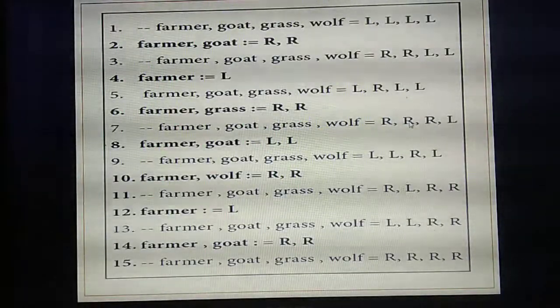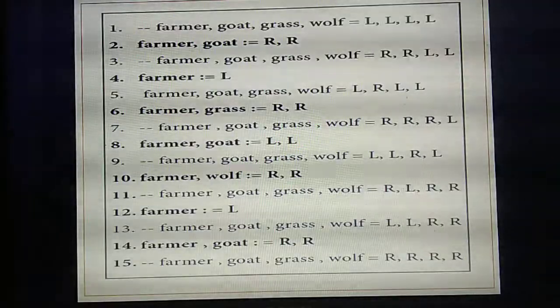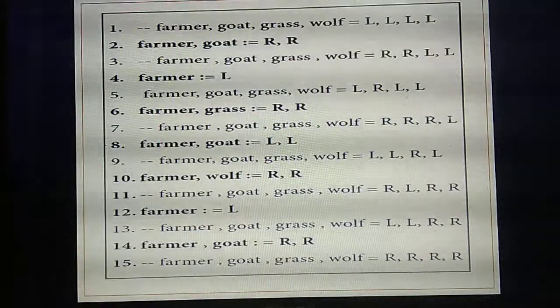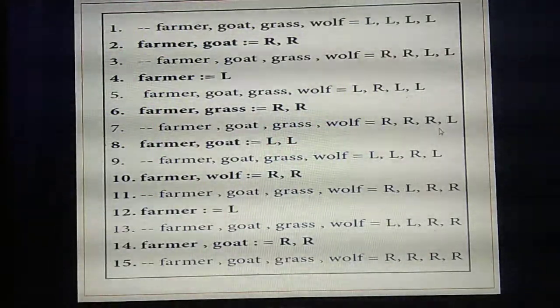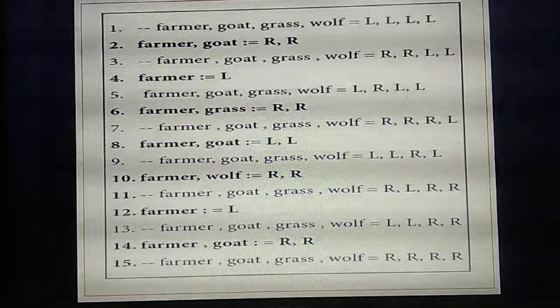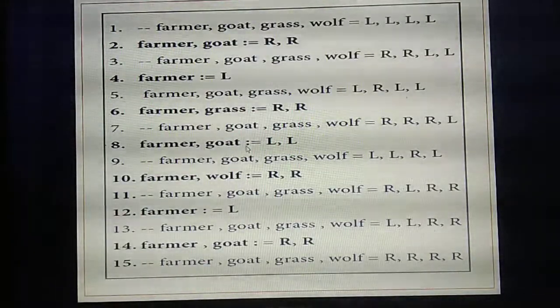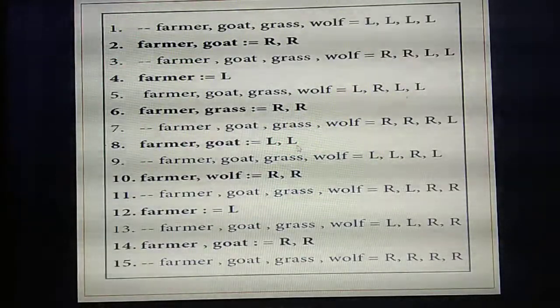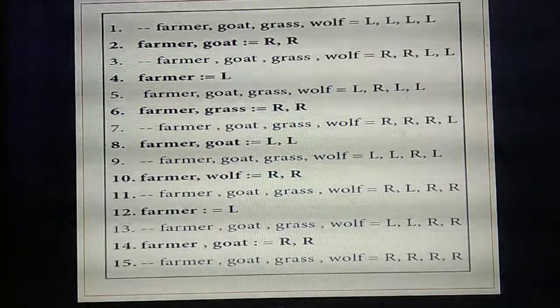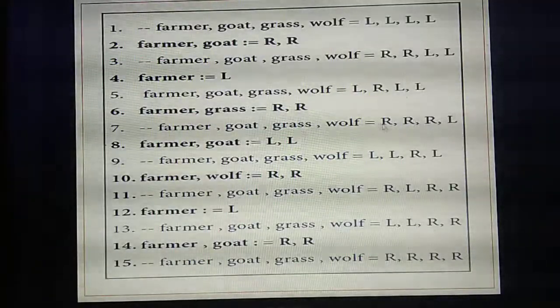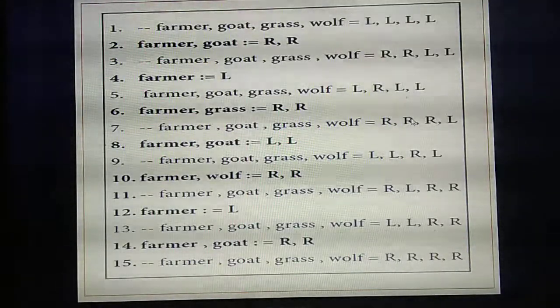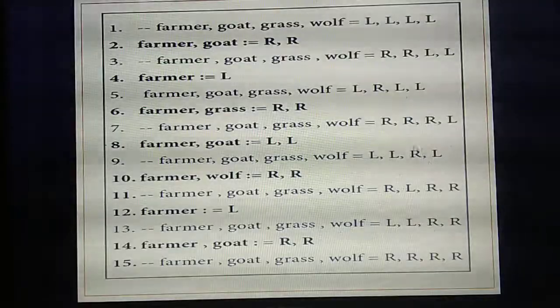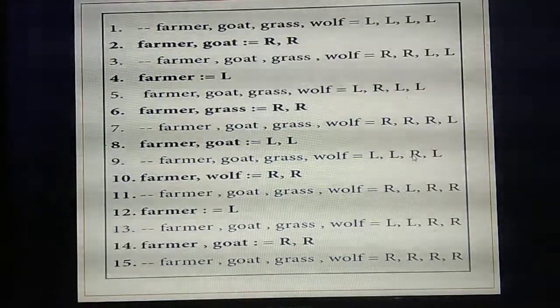But the condition: if the farmer alone comes to the left side, the goat eats all the grass bundle. So what the farmer does is carry the goat along with him. So again the farmer and the goat, now they are standing on which side? Left side. Understand? So substitute the values here. Here both the farmer and goat are standing on the left side as well as the wolf. Only the grass is alone on the right side.